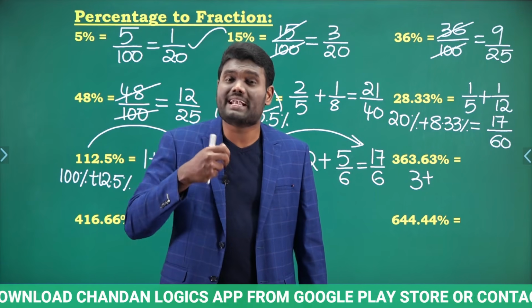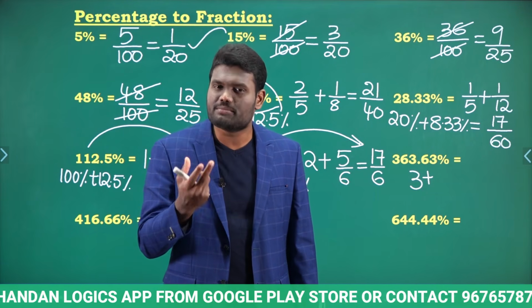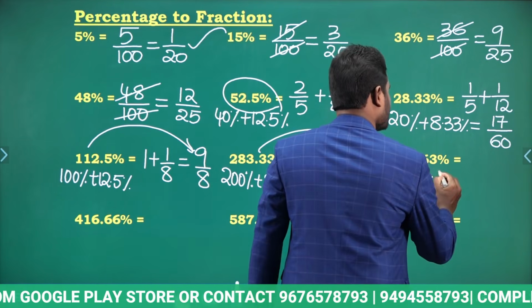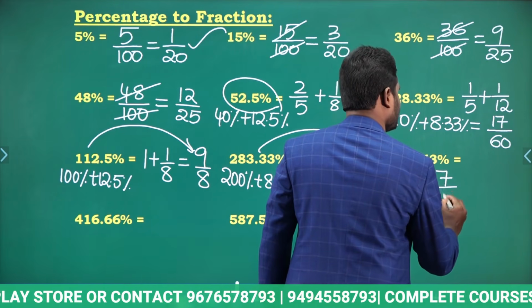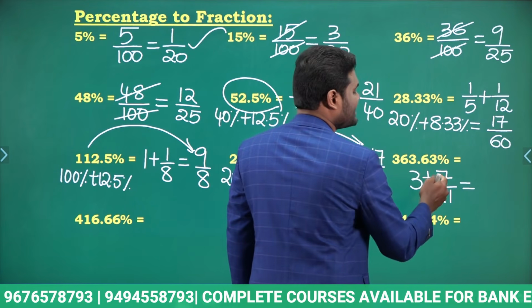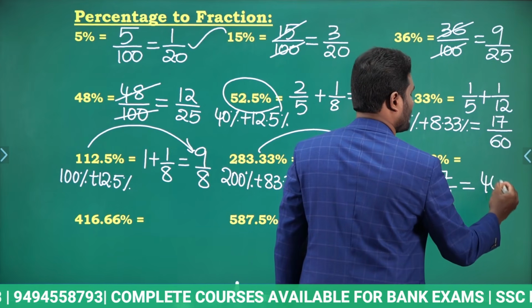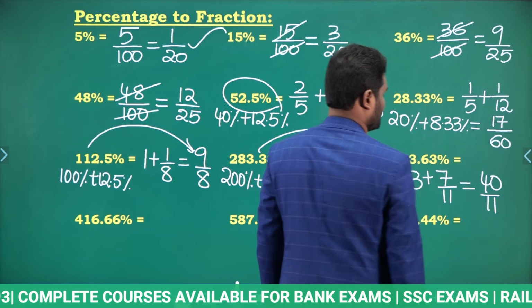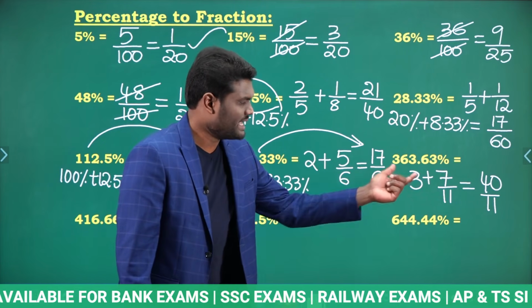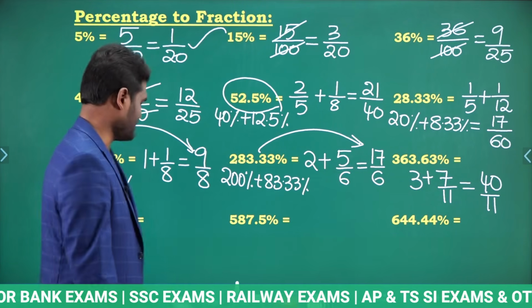Now 9 how many times is 63? 9 7 times is 63, which means it should be 7 by 11. Okay, so 63.63 is nothing but 7 by 11. So when you add these numbers, 33 plus 7, which is nothing but 40 by 11. So 363.63% is same as 40 by 11.